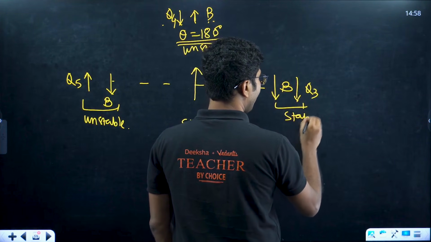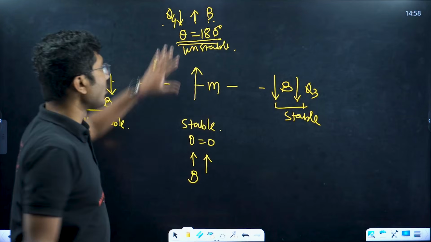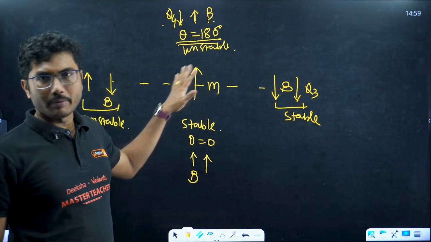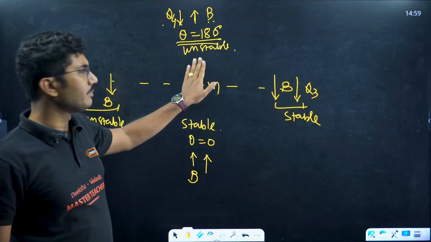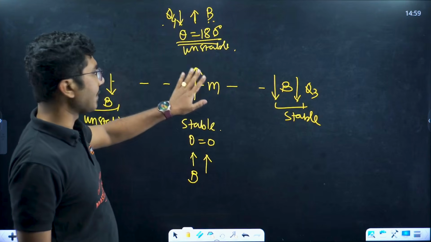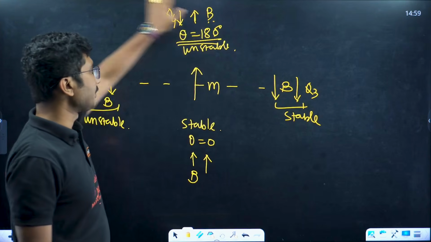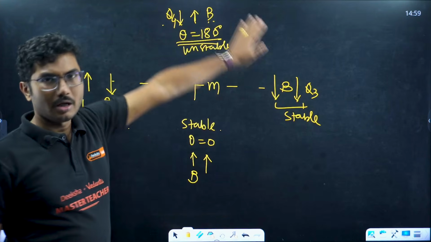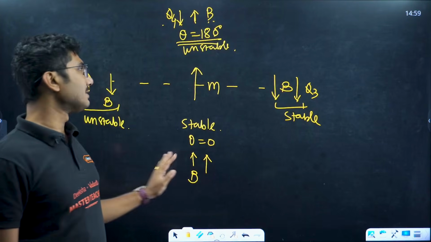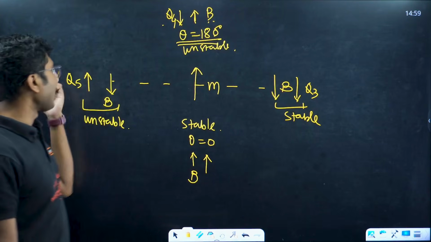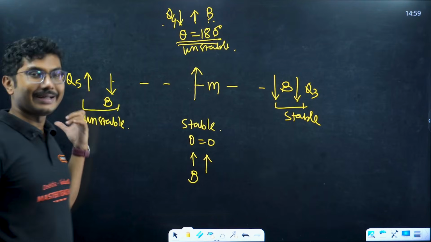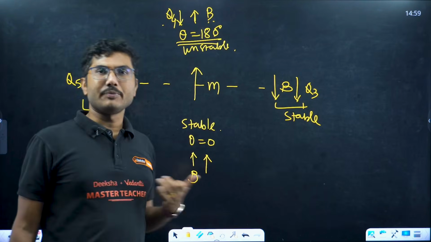What we need to find is only to identify the magnetic field's direction. Once it is done, its job is done. We do not need to consider this magnetic needle anymore. We only need to identify this primary source, because of this, what will be the direction of magnetic fields along its axis and in the perpendicular bisector. Once that is done, we will take only the magnetic field and the second needle, find their angle and say what type of equilibrium it will be.